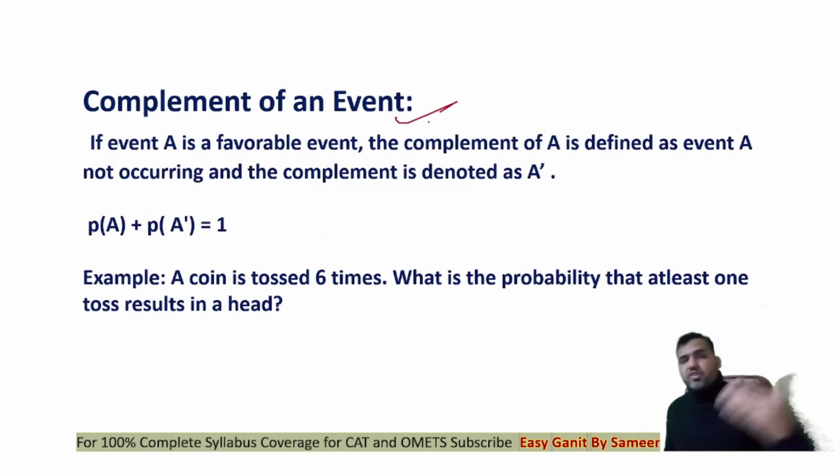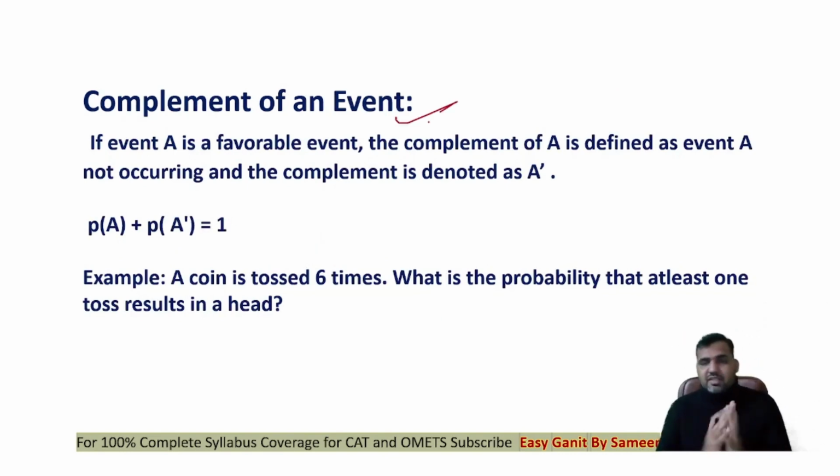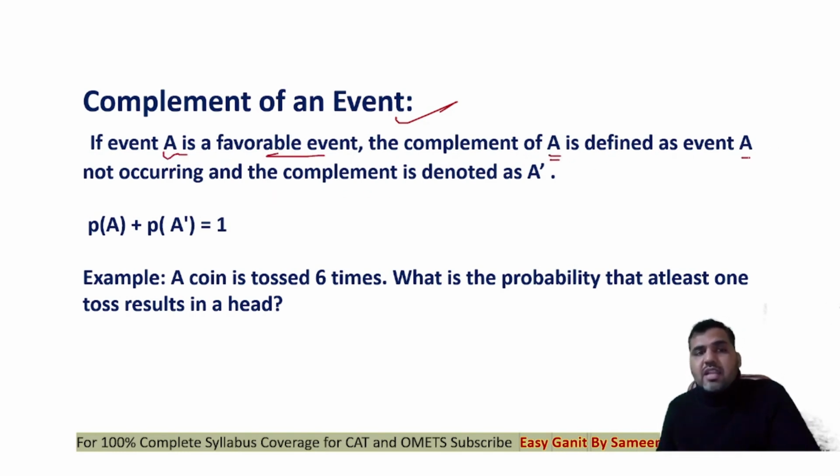Then the next thing that you're supposed to know is what is the complement of an event. This is a very, very important concept, used in many questions and very helpful in reducing the calculation in probability questions. What is the meaning of complement of an event? If I say that event A is a favorable event, then the complement of A is defined as event A not occurring. So if PA is the probability of happening of event A, then the complement of A is the probability of not happening of event A.